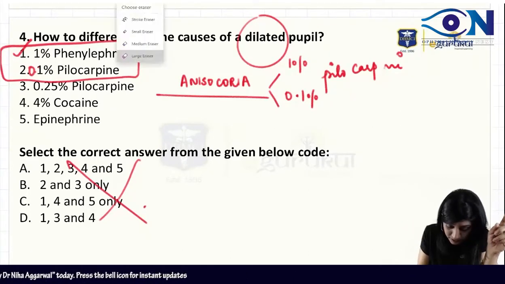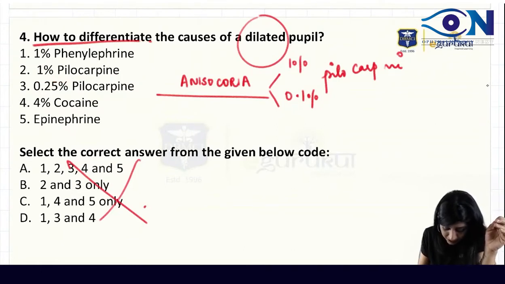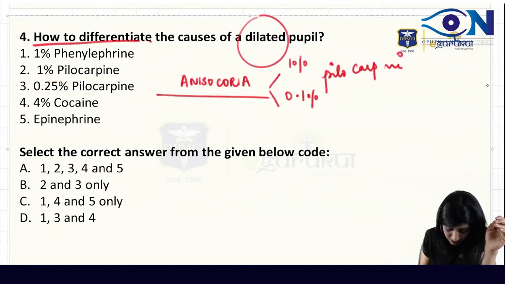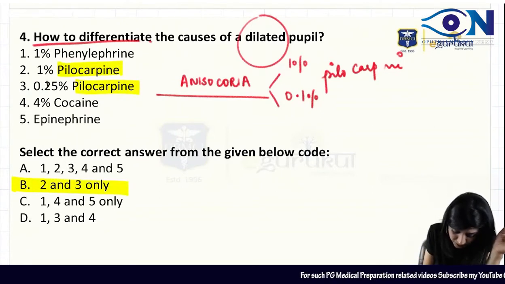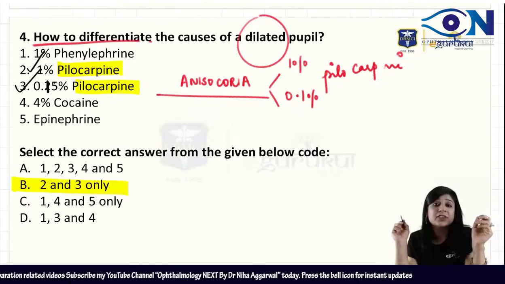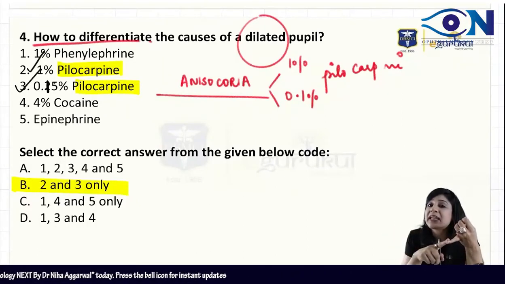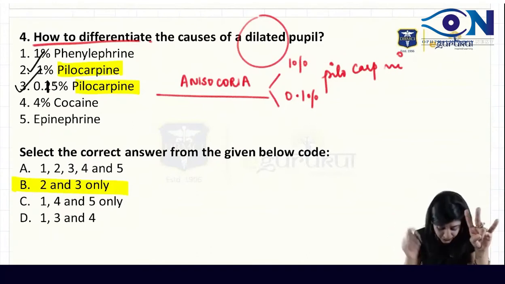Sorry, they have given you this. This answer will be your 2 and 3, the B one. Because this is also pilocarpine and this is also pilocarpine, but this is 0.1%. So this is 1% pilocarpine and 0.1% pilocarpine, which is correct. With 0.1% you are getting a response in Adie's tonic pupil and with 1% you are getting it in third nerve palsy. So I think in the actual examination there was a misprint and both the options were having 1% pilocarpine, so confusion happened. So 1% pilocarpine and 0.1% pilocarpine. So the answer will be 2 and 3.